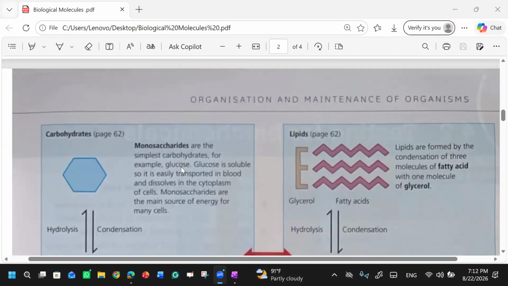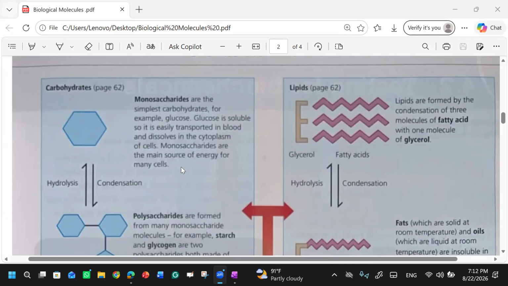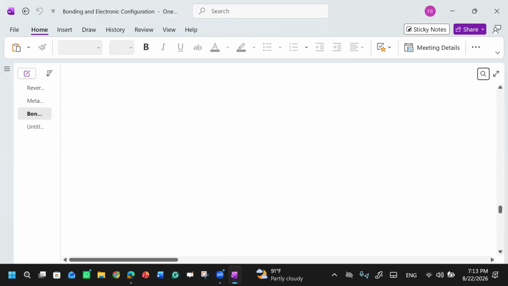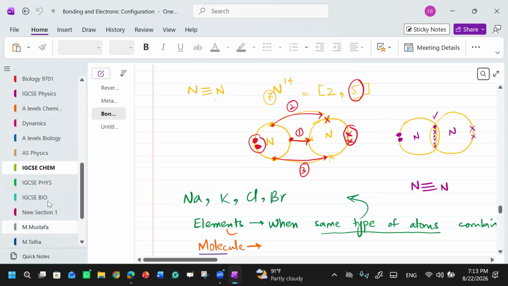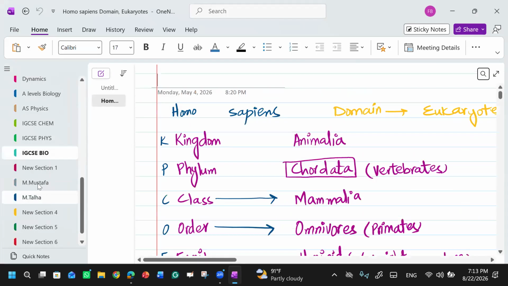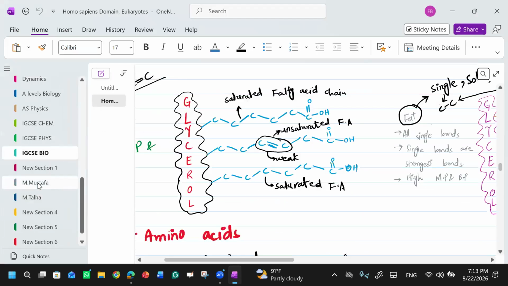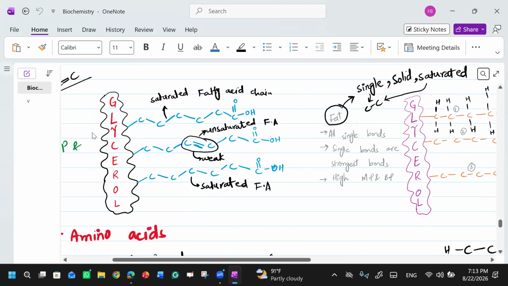What about carbohydrates? What are the types of carbohydrates and how are carbohydrates formed? Carbohydrates are things like pasta and bread. What is their composition? I am talking about their composition. Carbohydrates have carbon, hydrogen, and oxygen.